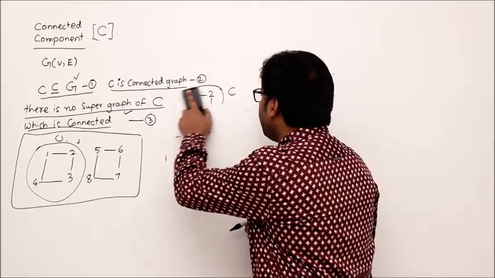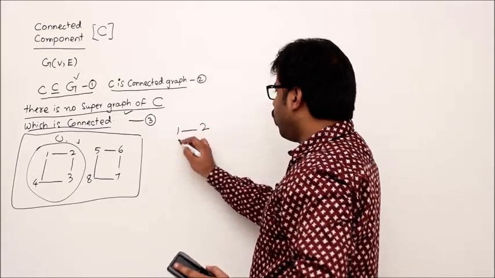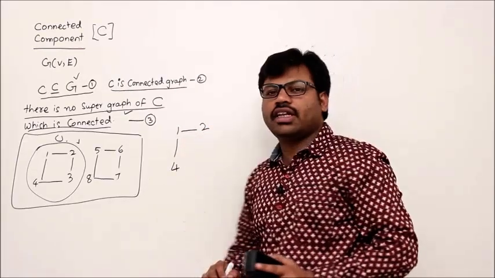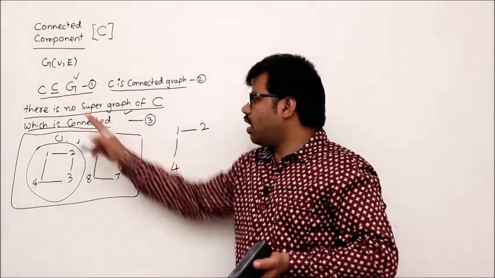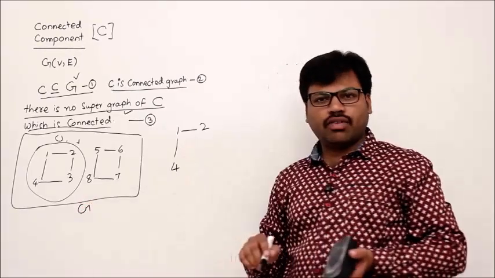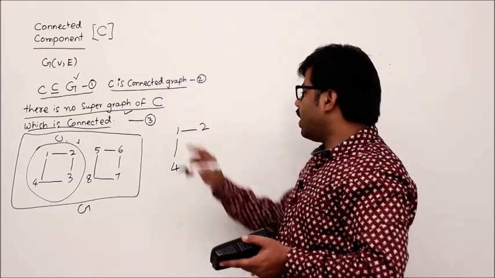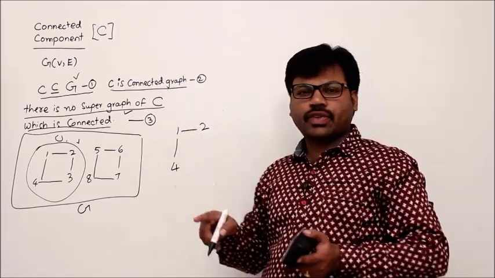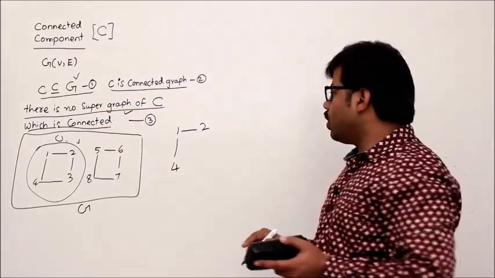Some students think that 1 to 2, 2 to 4 is a connected component. It is not. The reason, condition number 1, it's a subgraph of the overall graph G, right? This is your graph G. Yes, it is a subgraph of your original graph G. Second one, it is a connected graph. Yes, it is connected. Third one, there is no supergraph of C which is connected is absolutely wrong.